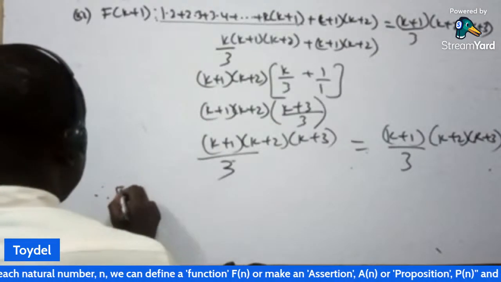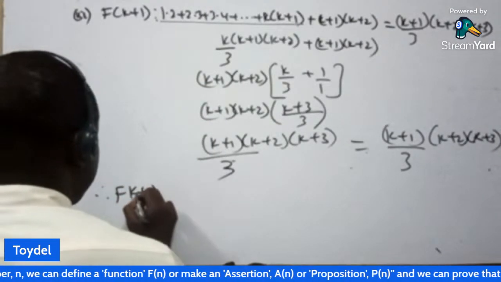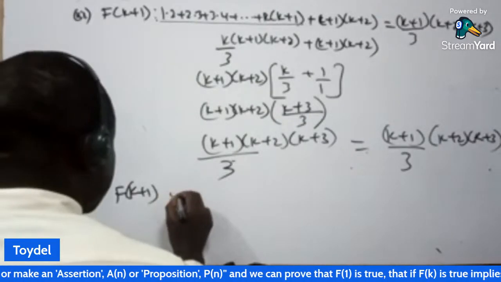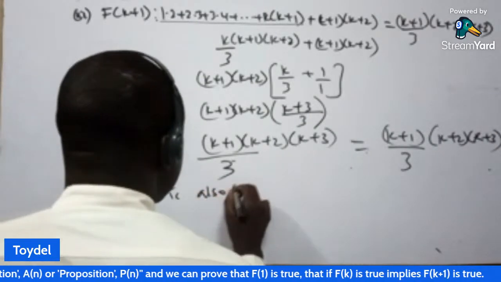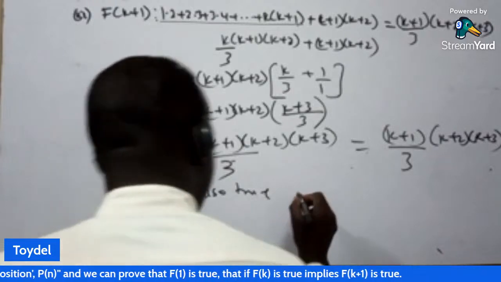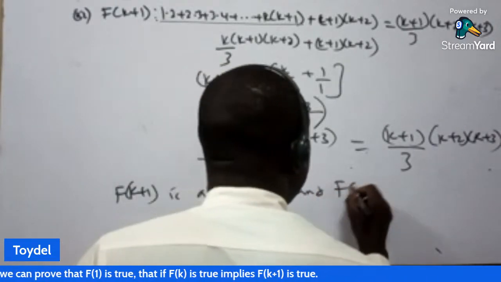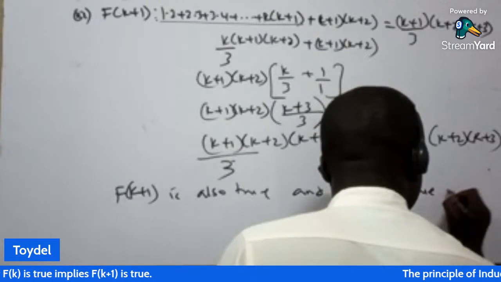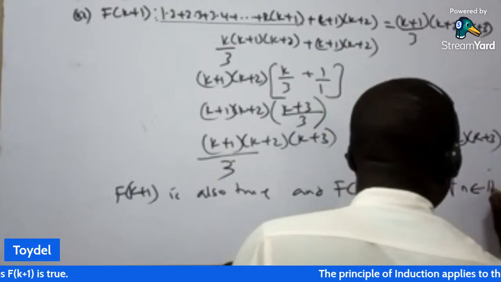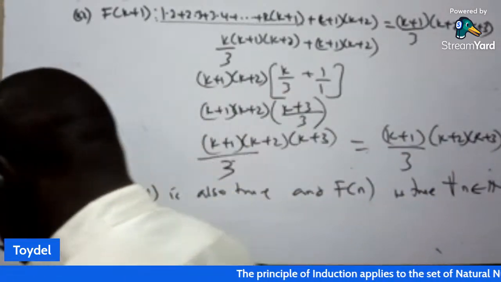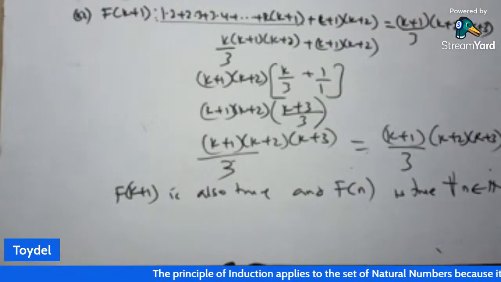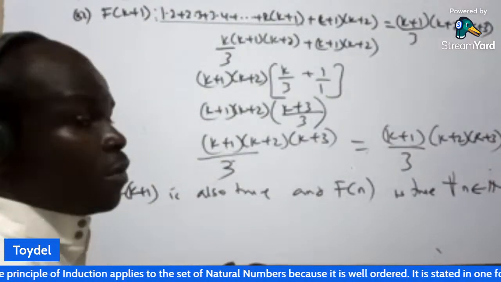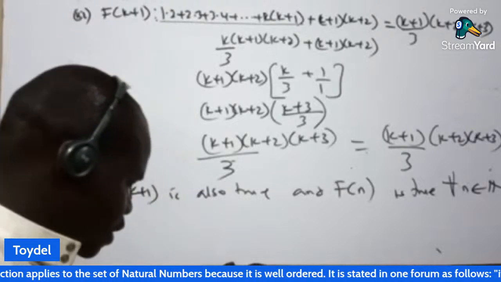Therefore, we say f of k plus 1, in this case now, is also true. And f of n, which is the question, is true for all n that belongs to a natural number. So the number under consideration must be a natural number, because natural numbers are said to be well ordered. So that's what we get.